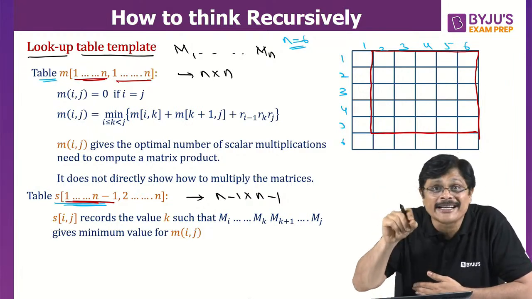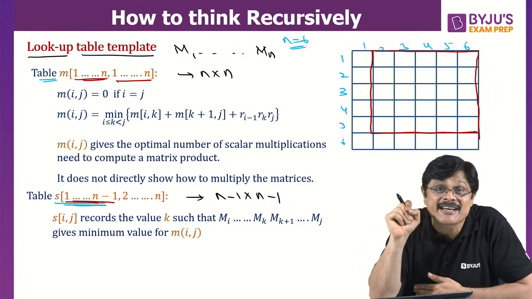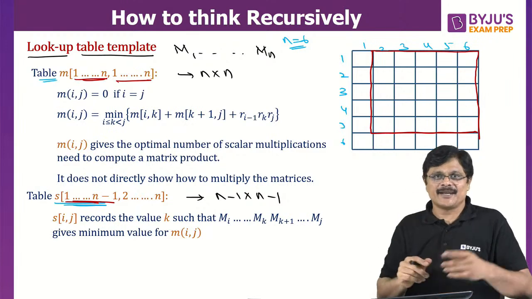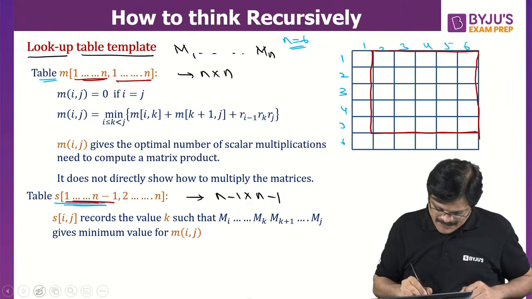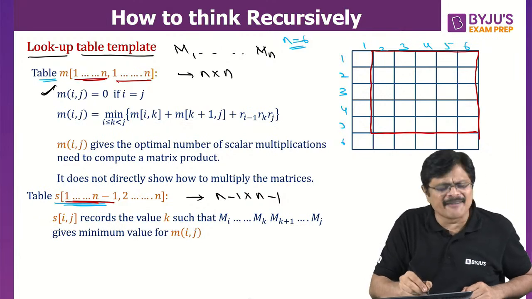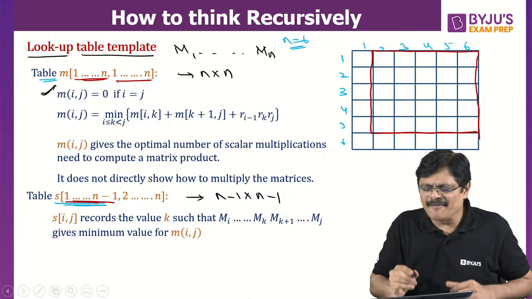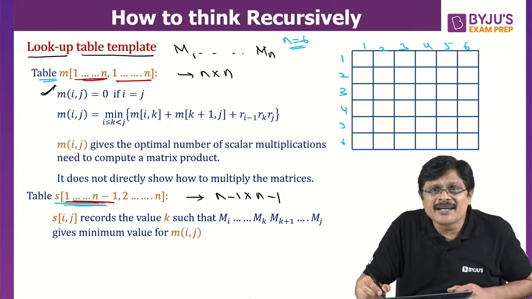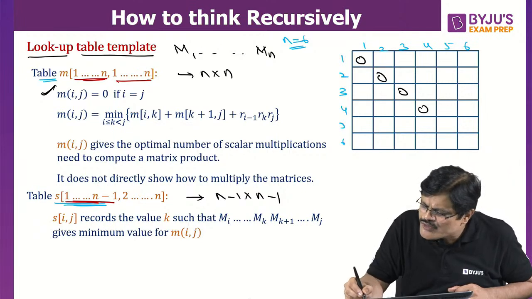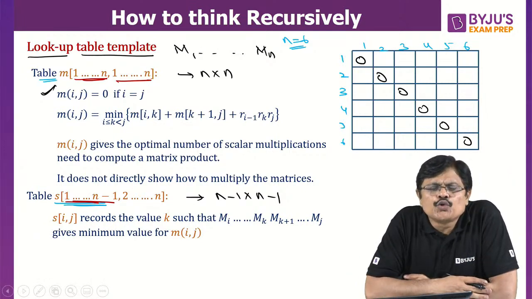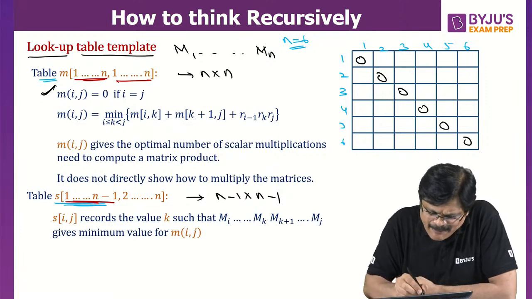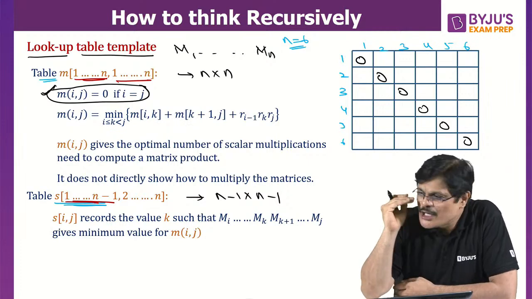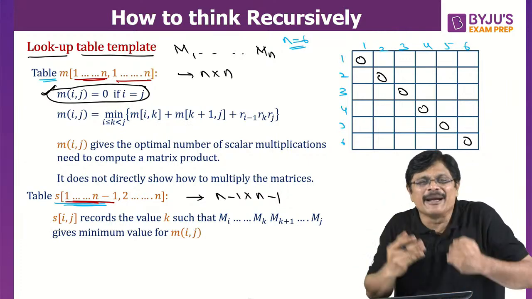And I'll tell you within one table how to write S values as well as Mij values very quickly. If you understand this, any problem you can solve just like this. Now, of course, this formula is again the same thing. Mij will be 0 for i equal to j. My dear friends, I'll just remove this red part so that I can explain this better. See here, this main diagonal values will be 0. Why? 1,1; 2,2; 3,3; 4,4; 5,5; 6,6. That is Mij with i equal to j, then the value is 0. We require 0 multiplications.